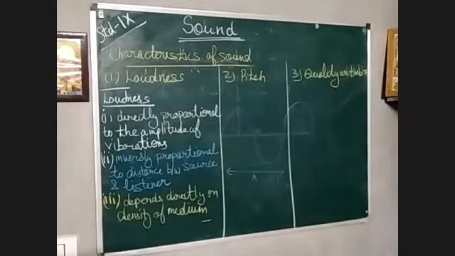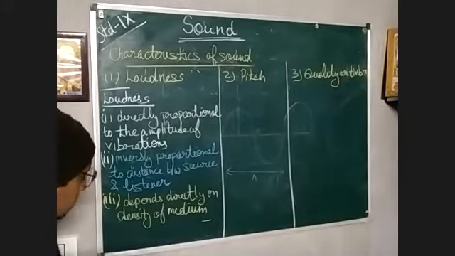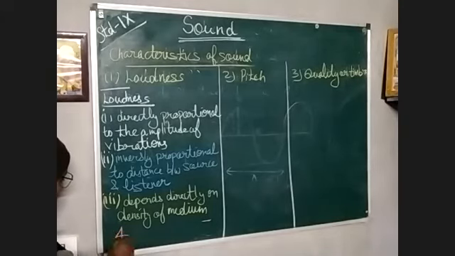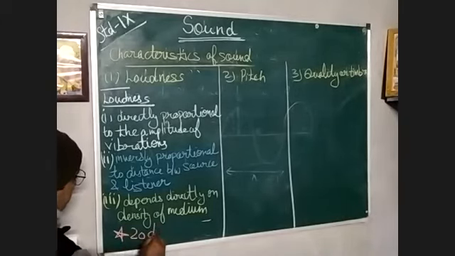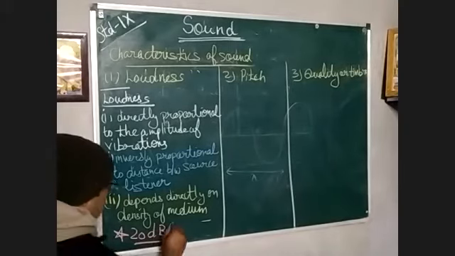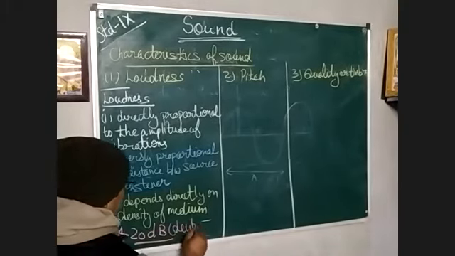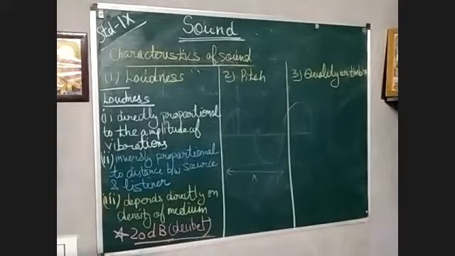Larger density, more loudness. Loudness of sound is measured in decibels, and the softest sound a human can hear is about 10 decibel. dB means decibel. That is a unit of loudness. Just keep in mind.